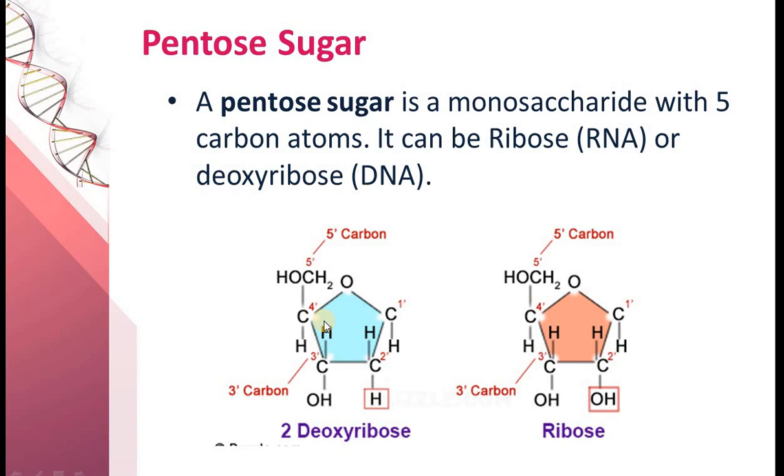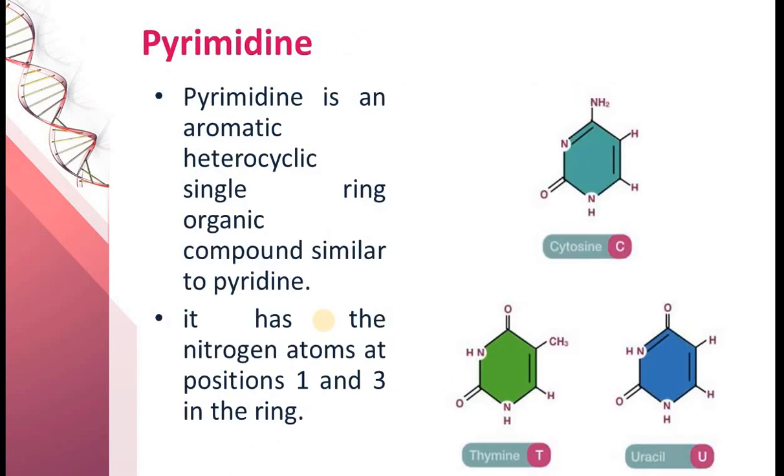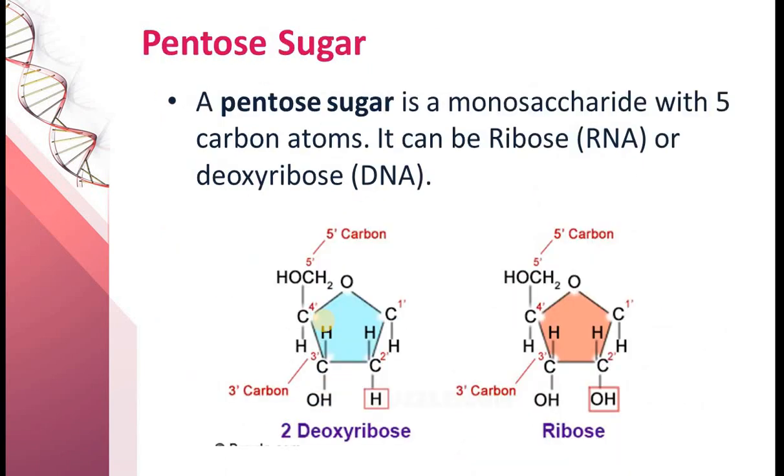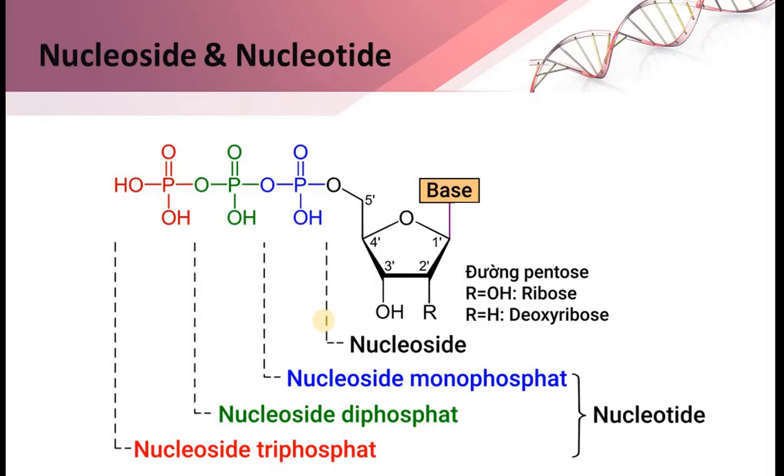So mainly a nucleotide contains three things. First is the nitrogenous base, that would be a purine or pyrimidine. Second is the pentose sugar, that could be deoxyribose or ribose. Ribose is present in RNA and deoxyribose is present in DNA.